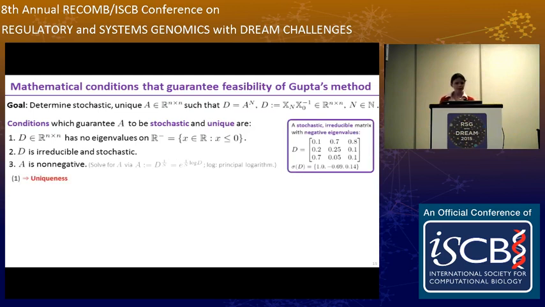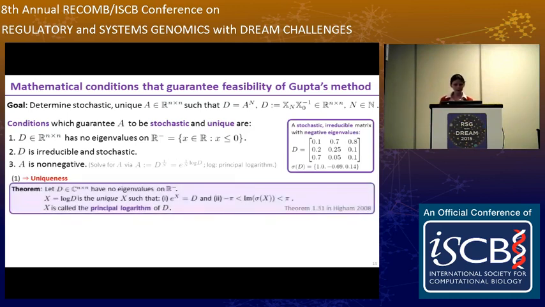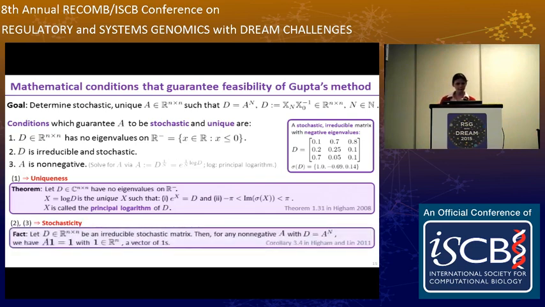Okay, so number one implies uniqueness. Why is that? Well, RECOMB is a mathematician at Cambridge, and this is from his theorem that describes the concept of a principal logarithm. Two and three ensure that A is stochastic. Why is that? This is an application of a corollary by RECOMB and Lin that describes a necessary condition for A to be stochastic.